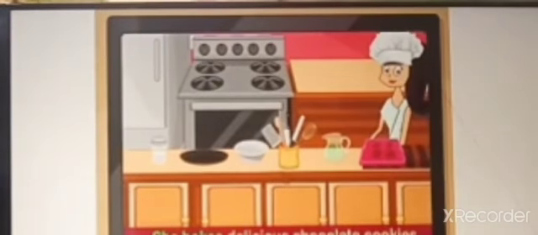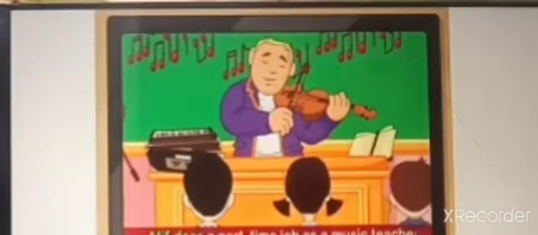Now, what did you notice in their conversation? In sentences where there is no helping verb, we can add an S to the main verb. For example, she bakes delicious chocolate cookies. He writes beautiful poetry. Children do a wonderful job with colors. Atif does a part-time job as a music teacher.